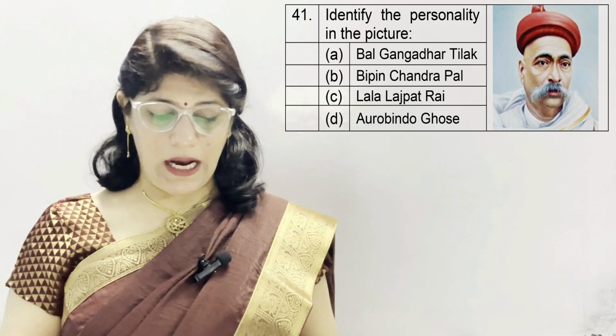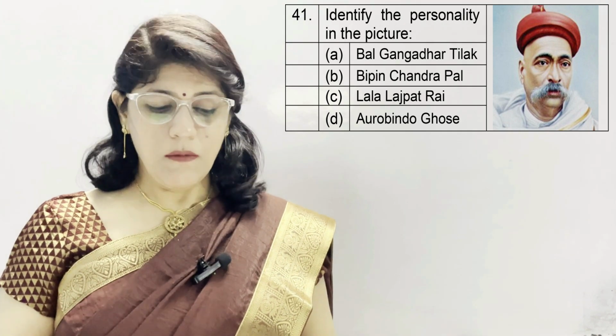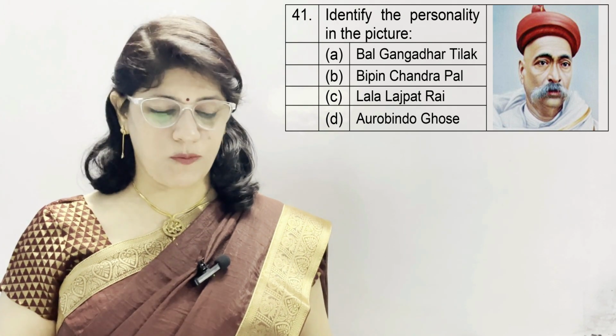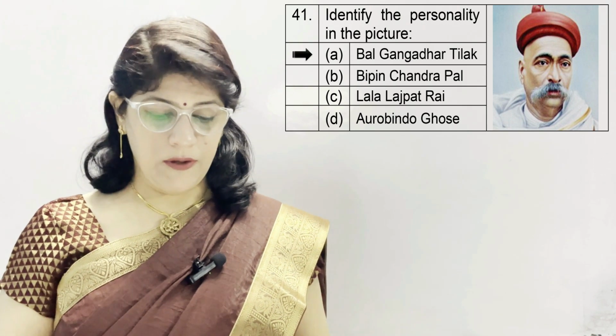In question number 41, identify the personality in the picture. Bal Gangadhar Tilak, Bipin Chandra Pal, Lala Lajpat Rai and Aurobindo Ghosh, and the correct option is A. Bal Gangadhar Tilak. Rather, you should know all the famous personalities in both these chapters from early nationalists Surendranath Banerjee, Dadabhai Naoroji and Gopal Krishna Gokhale and their contributions. They form the important part of this chapter. And then from assertive nationalists Bal Gangadhar Tilak, Bipin Chandra Pal and Lala Lajpat Rai. You know Bal, Pal and Lal. These are the famous personalities also and you should know about them also.